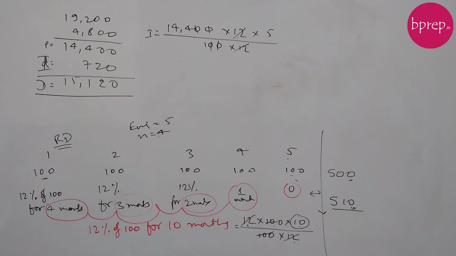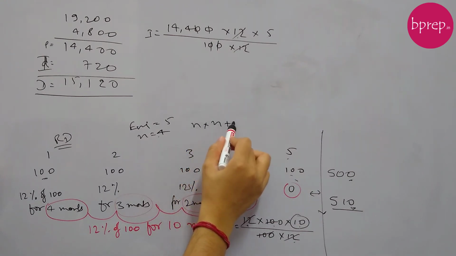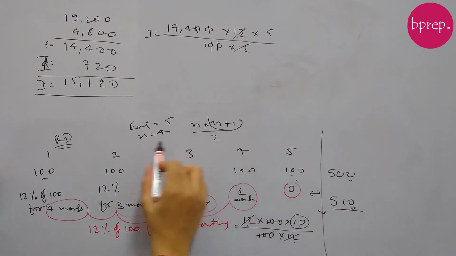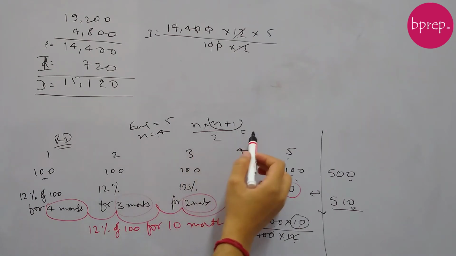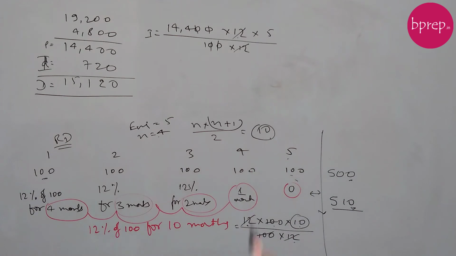So the number of months minus 1. It can be number of years also. And this 4 plus 3 and so on is a sum of natural numbers. So to get the sum of these natural numbers, we can say N into N plus 1 by 2. N is 4, so 4 into 5 by 2, which will be 10. Okay, so tenure will be 10 months. That we can put here in this formula and get the interest.